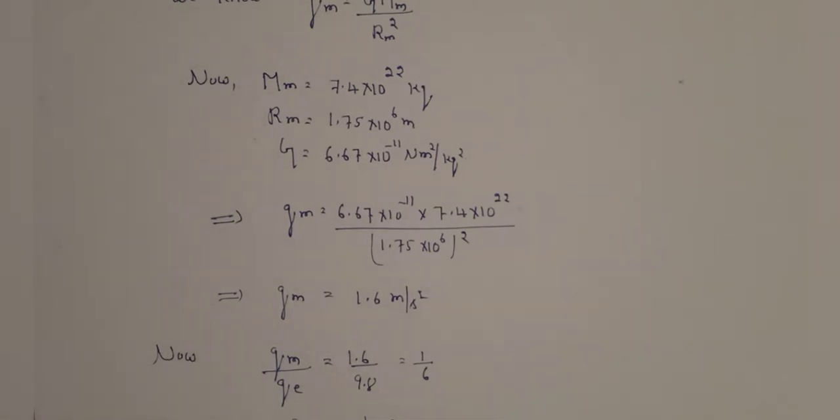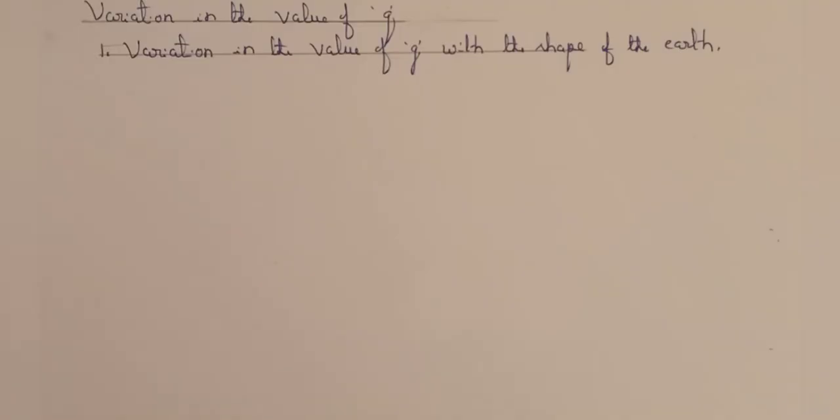Therefore, the acceleration due to gravity on the surface of the moon is 1/6 times the acceleration due to gravity on the surface of the earth. Next, let us know about variation in the value of g. First one, variation in the value of g with the shape of the earth.